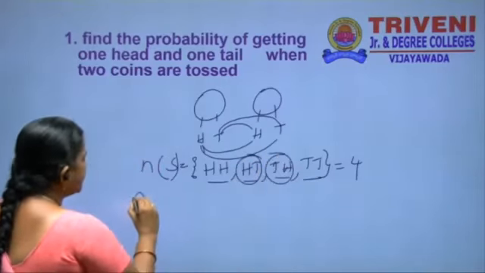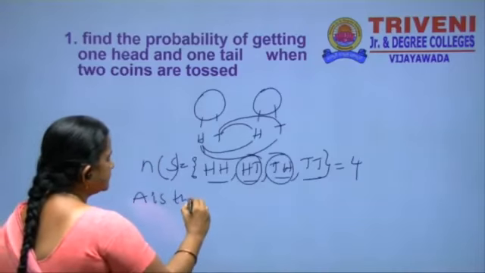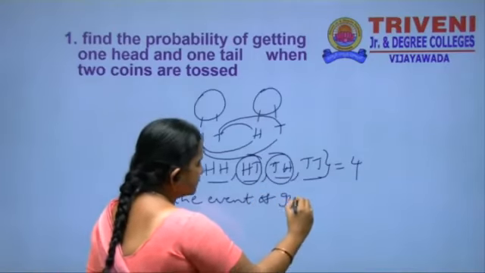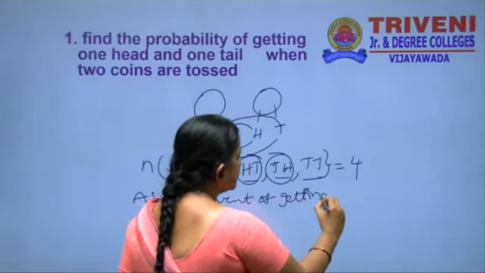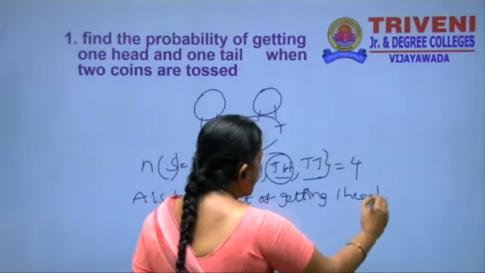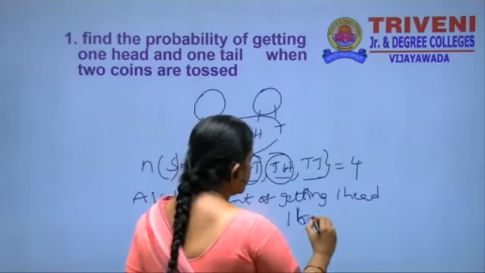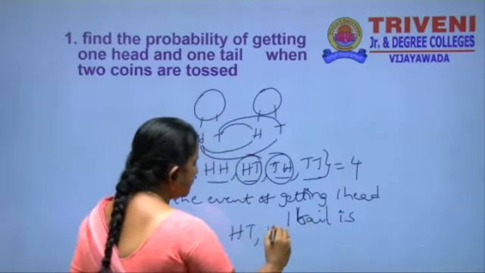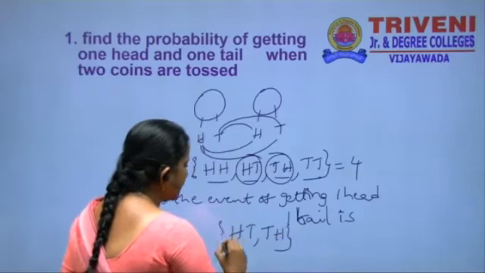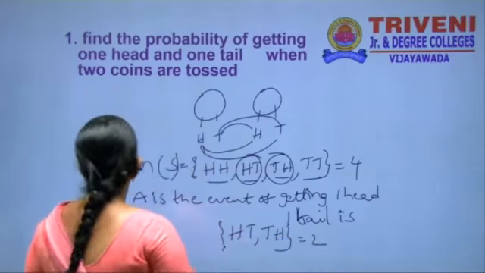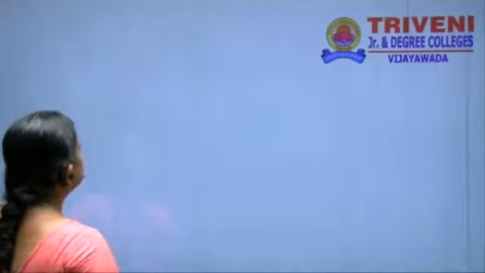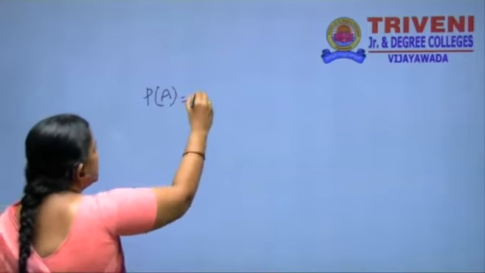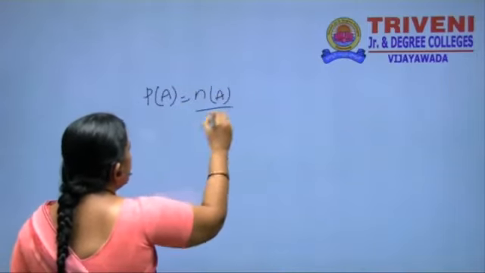A is the event of getting one head and one tail. That is head, tail and tail, head. Total number is here 2. And then probability of A is equal to n of A by n of S.